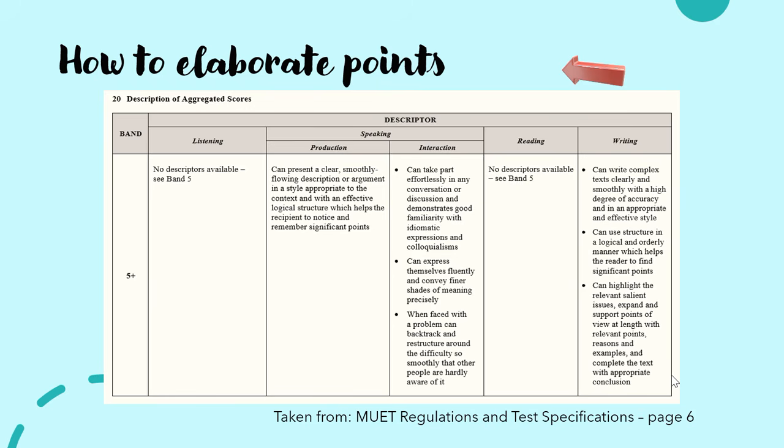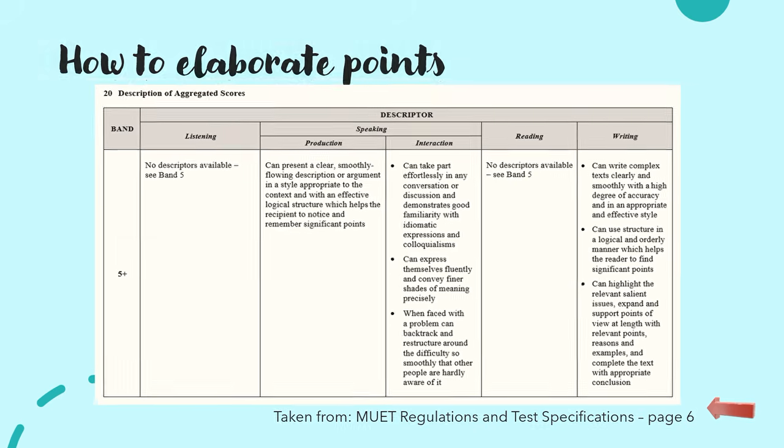Let's look at the evidence for how you can get a band 5+ when elaborating points. This is the description of aggregated score for band 5+. This page is taken from the MUET regulations and test specifications. You can download this booklet from the Malaysian Examination Council MEC portal. So this is not a secret.